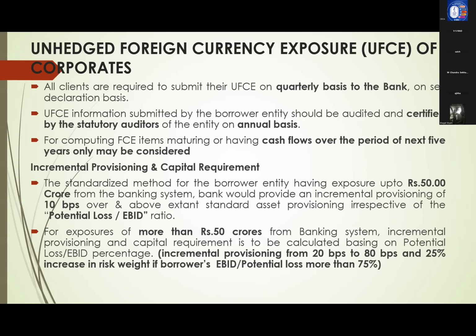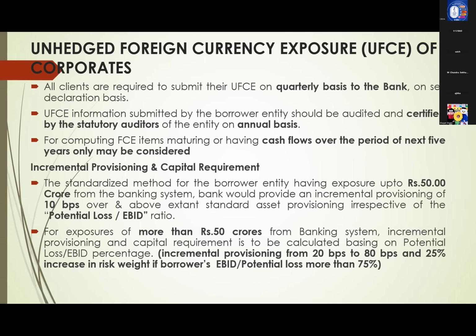Next, incremental provisioning and capital requirements. This is also another issue in case of unhedged foreign currency. Suppose they are not hedging foreign currency exposure, then Reserve Bank says you enhance, number one, provisioning, number two, risk weight.